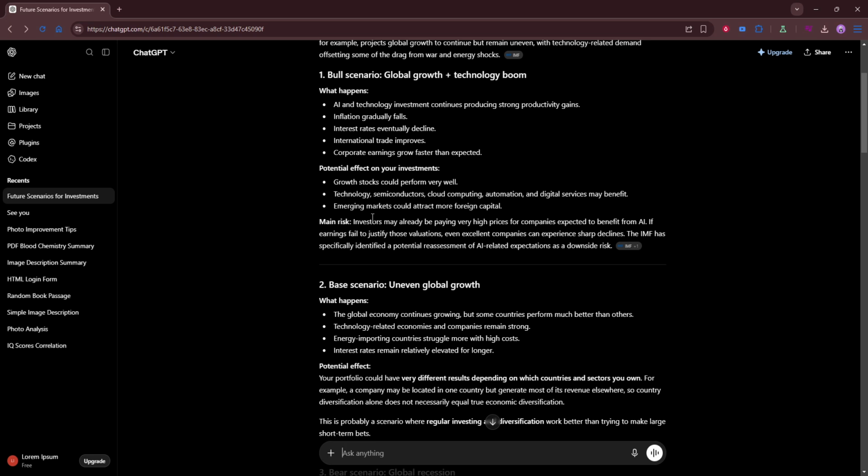Then ask ChatGPT for actions you can take now. This shifts the conversation from theory into action. Instead of only imagining possible futures, you begin identifying what you can do today to move toward the outcome you want. Finally, turn the advice into a practical plan.